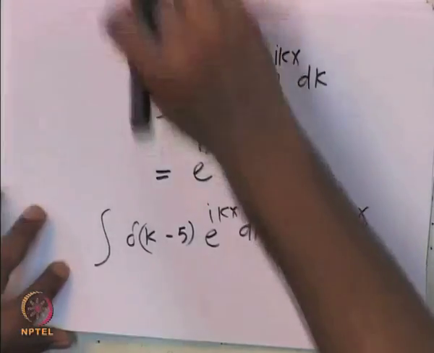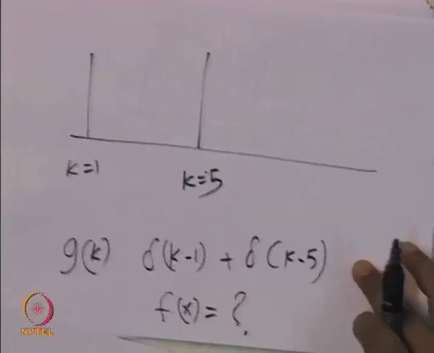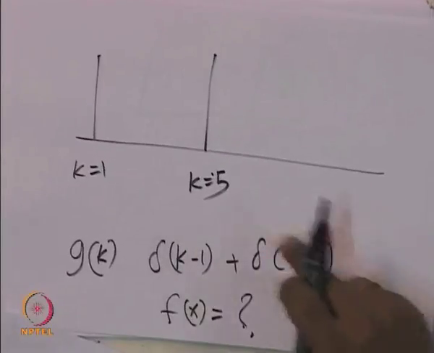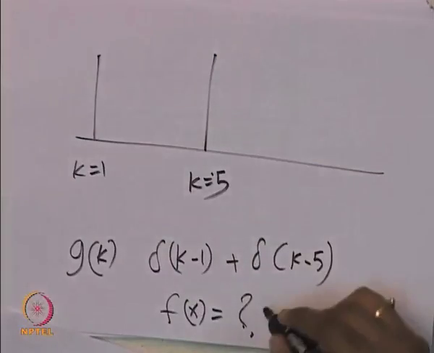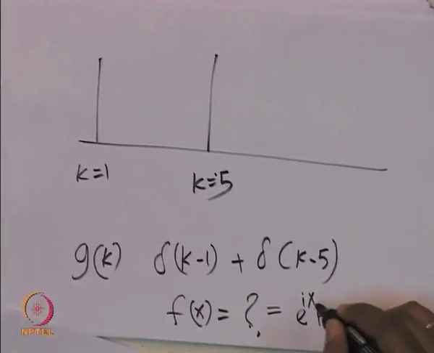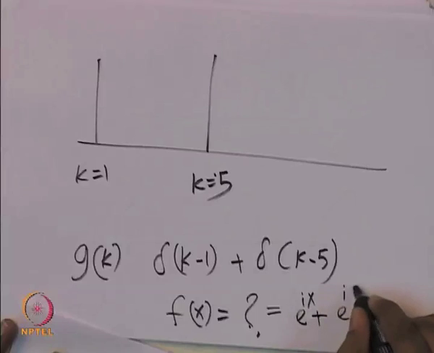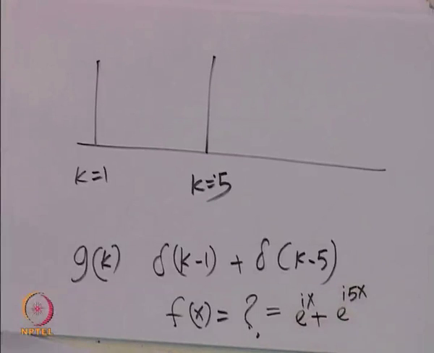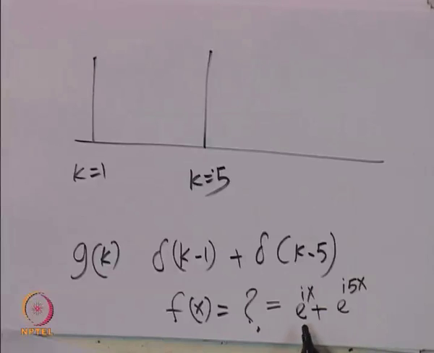So, if you have such two peaks, the answer f of x is essentially e power I x plus e power I 5 x. This is essentially cos x plus cos 5 x plus I sin x plus I sin 5 x.